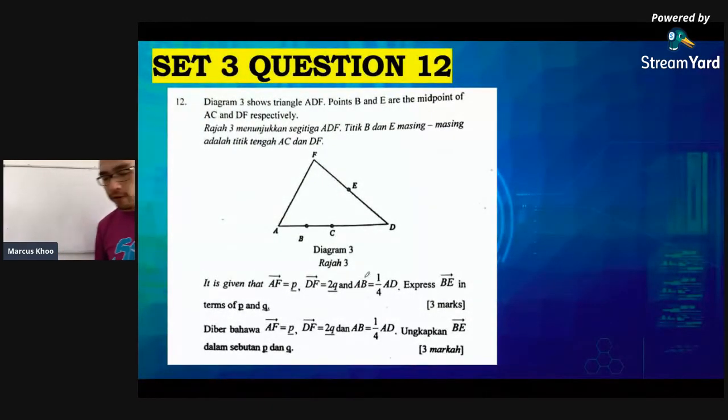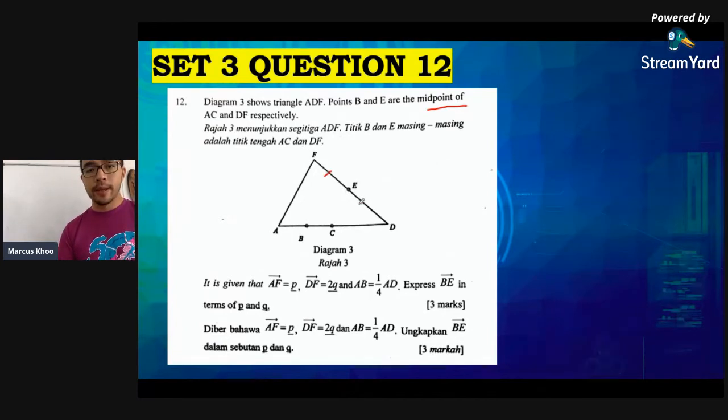Subtopic 4.2. You're given diagram 3, which shows the triangle ADF. So you have this ADF over here. Points B and E are the midpoints of AC and DF. So that means I can say that this length and this length are the same, and this length and this length are the same.